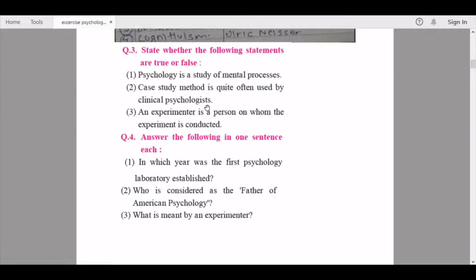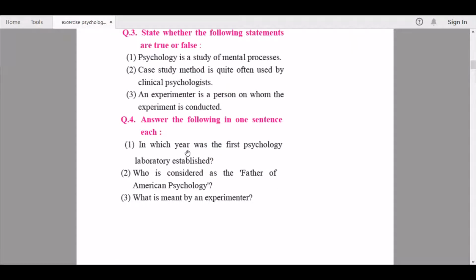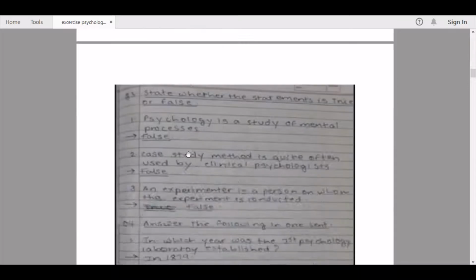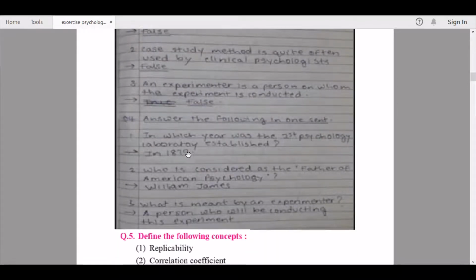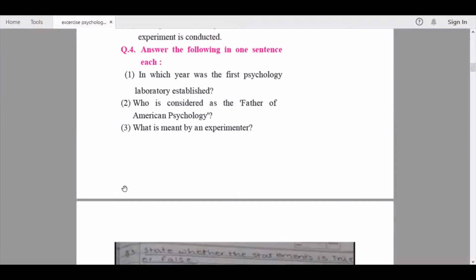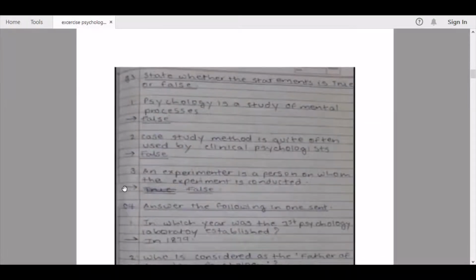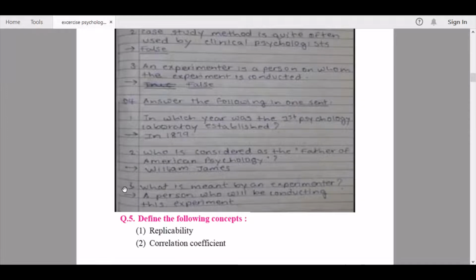Second one, we have who is considered as the father of American psychology. Here the answer is William James. You don't need to write the answer here in two words. It has to be a sentence. So the answer here would be William James is considered as the father of American psychology. Question number 3. What is meant by an experimenter? Here, a person who will be conducting this experiment is an experimenter.